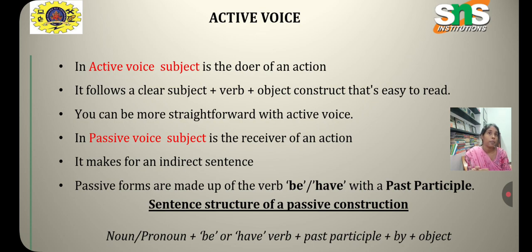Okay. So the passive sentence structure of the voice is like this: you will have a noun or a pronoun, and you will have a be verb or have verb. Then again a past participle form, that is, the action verb will have a past participle form, ed or en for irregular verbs. Then you have a preposition and object. So this is the basic and the first rule that you should be clear with in active and passive voice. When you interchange active into passive voice, this is the first thing that you should be very clear with.